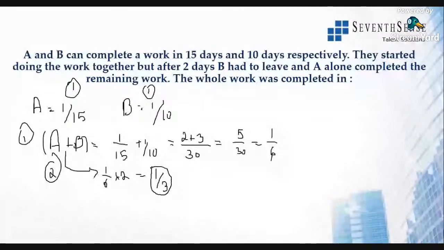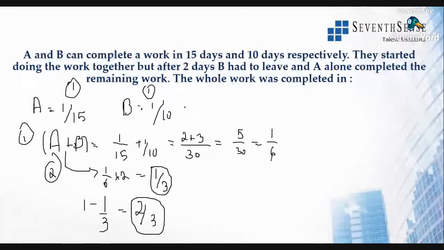If they finish 1/3 of the work in 2 days, what will be the remaining? Remaining will be 1 minus 1/3, that will be 2/3. So the remaining work will be done just by A.